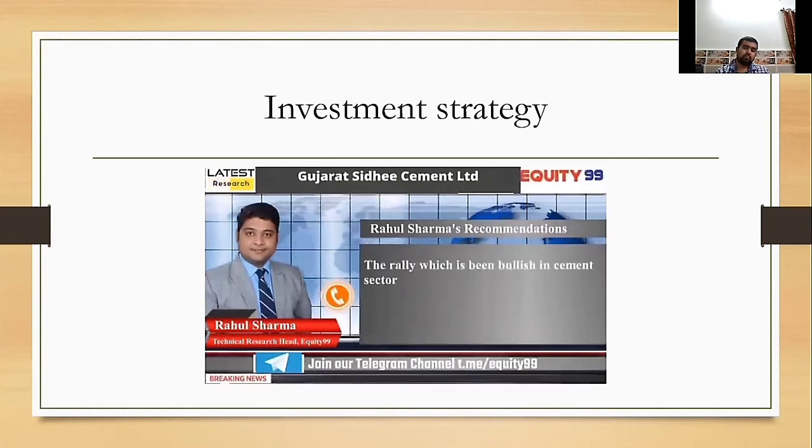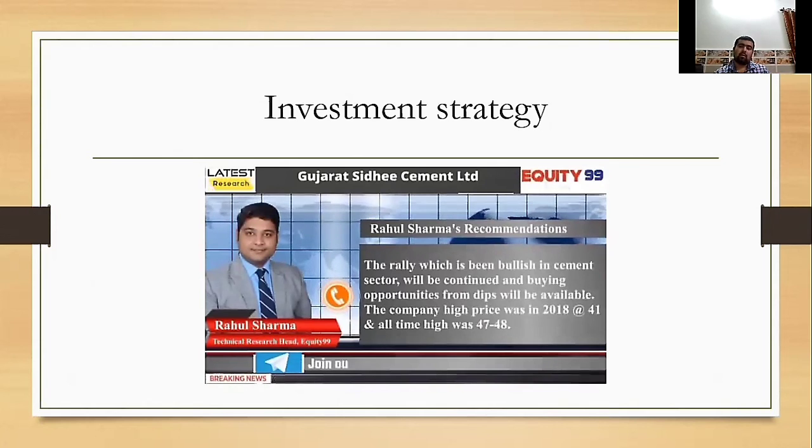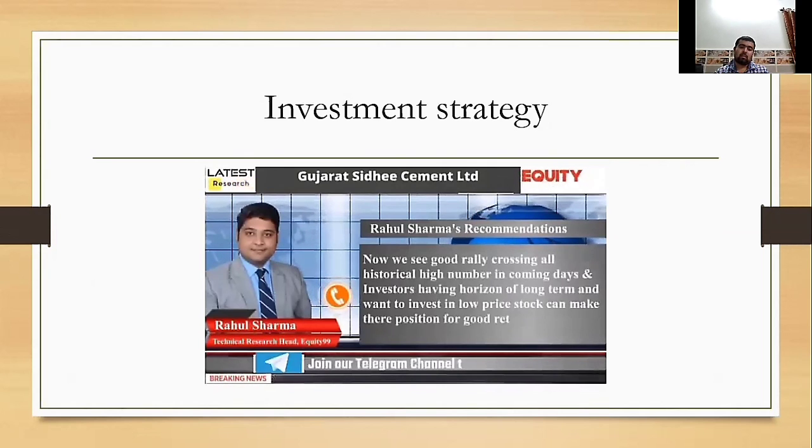The rally, which has been very bullish in the cement sector, will continue, and buying opportunities on dips will be available in the market. The company's high price in 2018 was around 41 rupees, and the all-time high was around 47 and 48. This good rally will cross all the historical numbers like 47 and 48 rupees, or the 41 high in 2018, in the coming days.